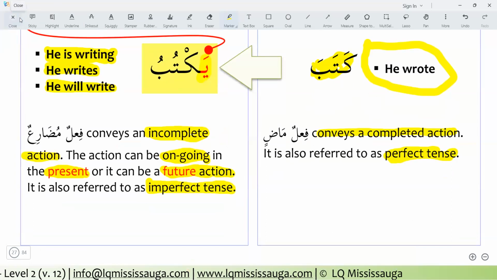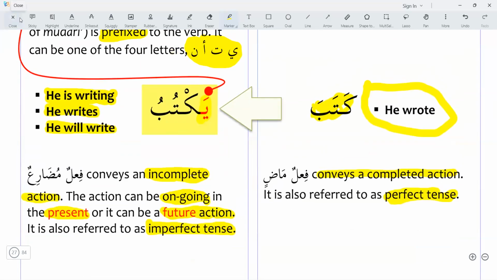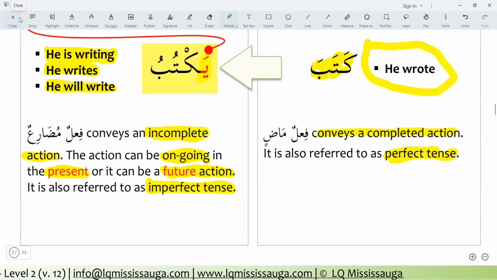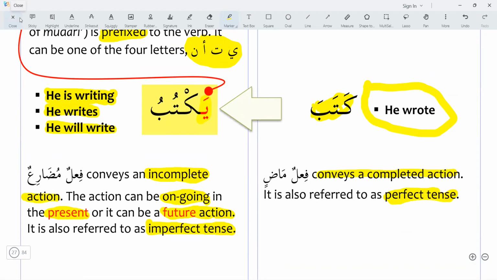Ustaz, let's say if he will write sayaktubu, we have to attach. When you write sayaktubu, then it is specified for the future tense, not for the present. But with the present, you can take the meaning of the present and the future. You will learn about that, inshallah.